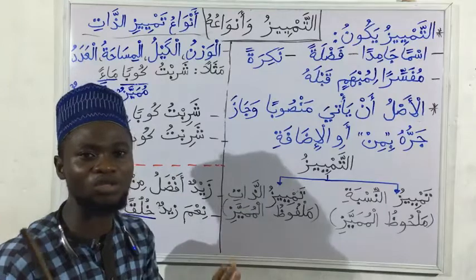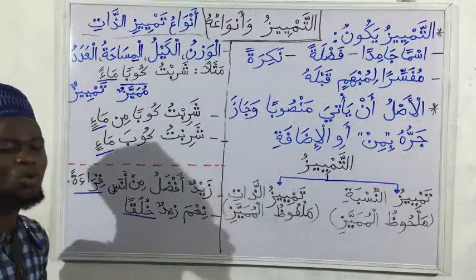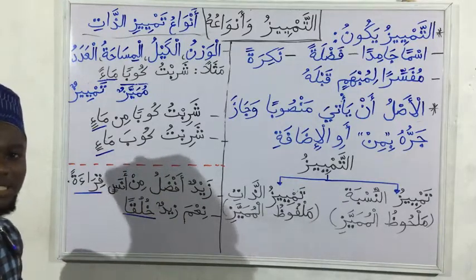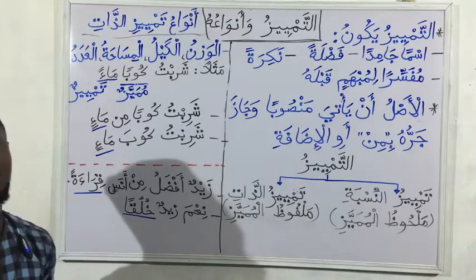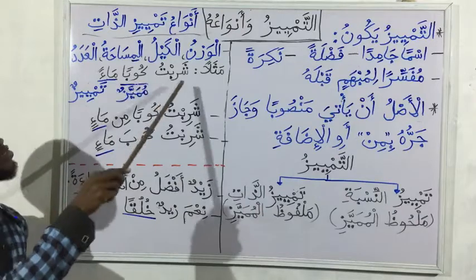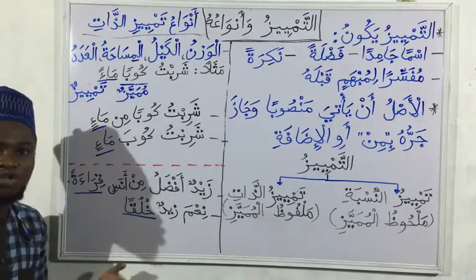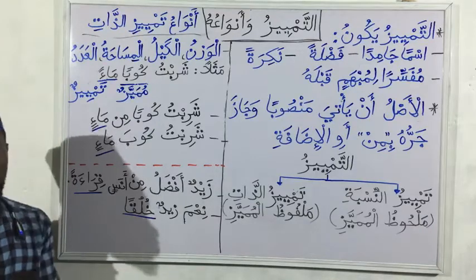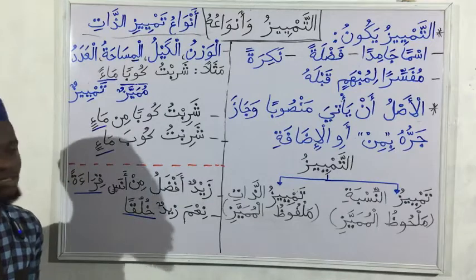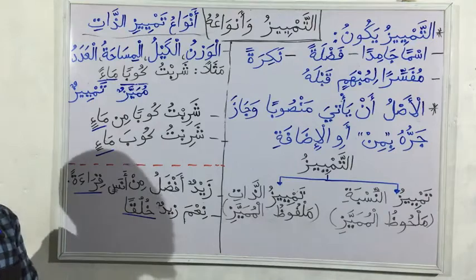So that is the first type. But in some books, you are going to see another type of classification according to the mumayyaz. So what is mumayyaz? Mumayyaz is the word that comes before tamyiz that creates the ambiguity in the sentence. Here, our mumayyaz is kuban. So sharibtu kuban. When I say I drank a cup, the cup has caused what? Confusion. Cup of what? We don't know. So this is the mumayyaz. That is the word that causes the ambiguity that the tamyiz is looking to clear.